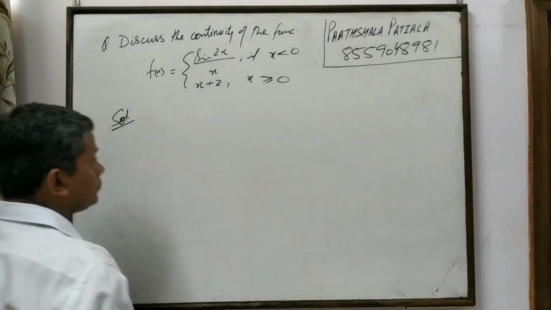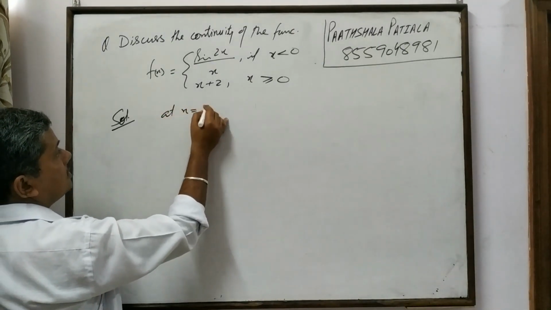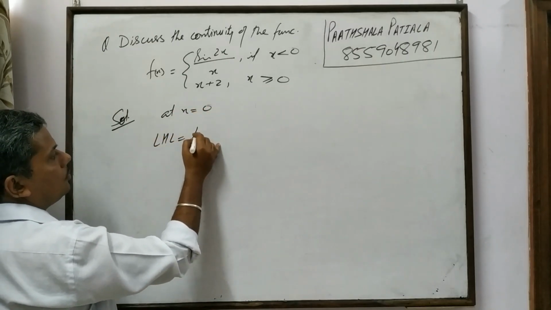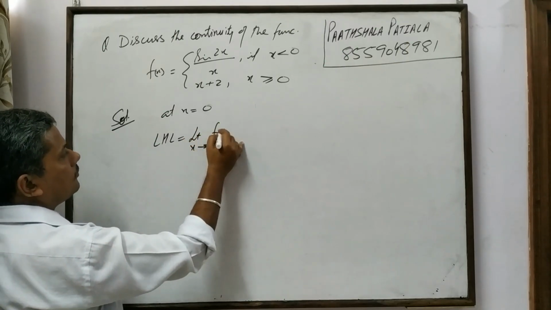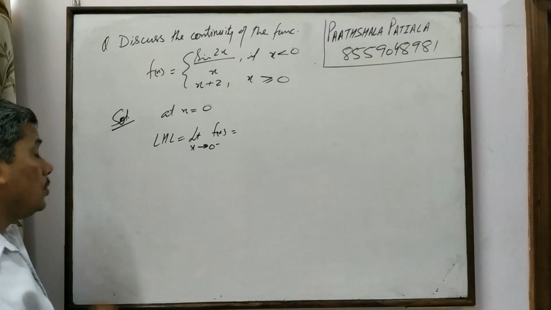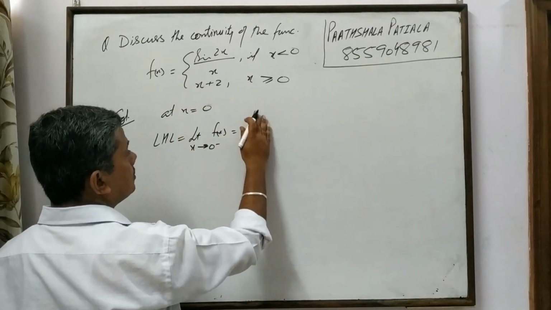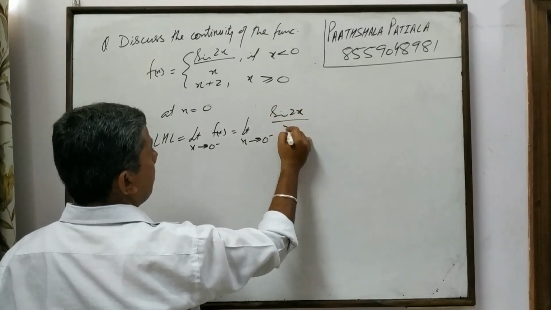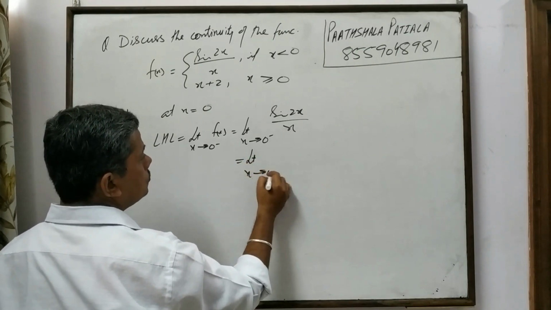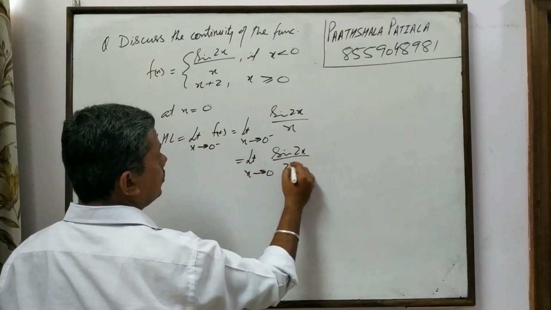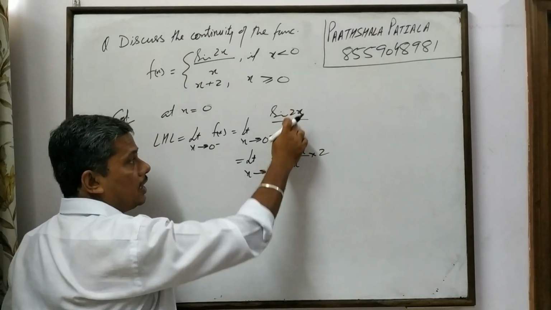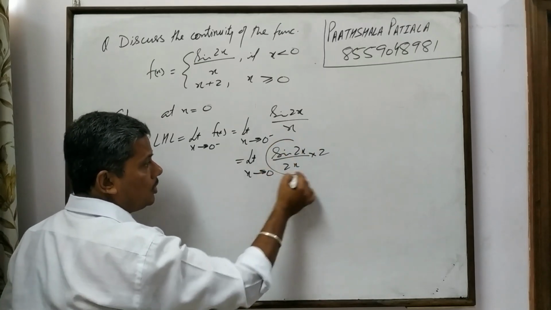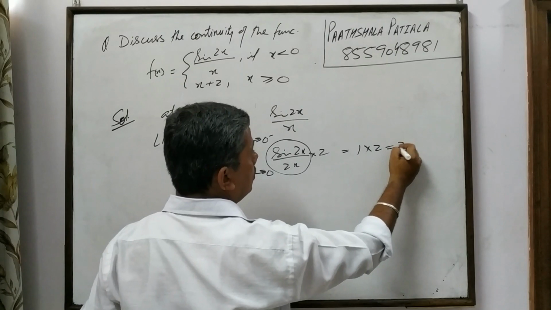After adding this much, at x is equal to 0: left hand limit, x tends to 0 negative, f of x. 0 negative means x is less than 0. When x is less than 0, f of x is sin 2x upon x. Limit x tends to 0, sin 2x upon 2x into 2. To make the denominator the same, multiply and divide by 2. So this comes out to be 1 into 2, which is equal to 2.